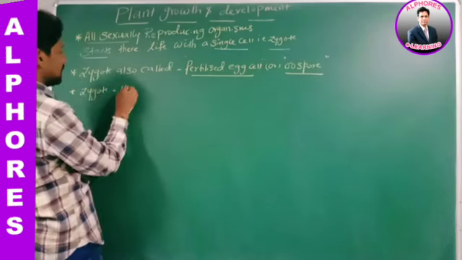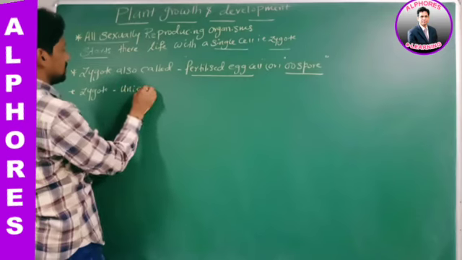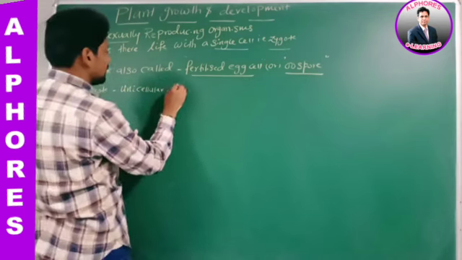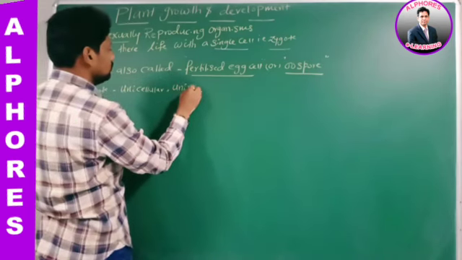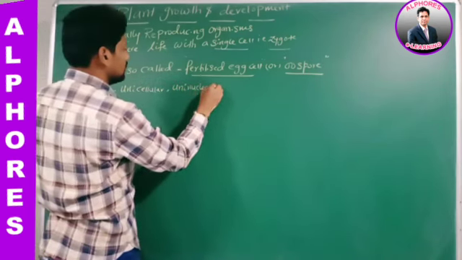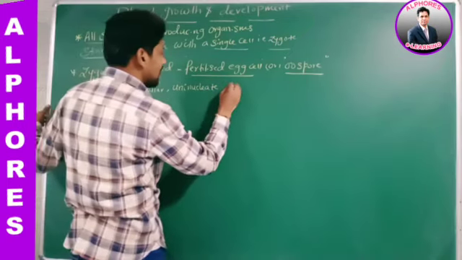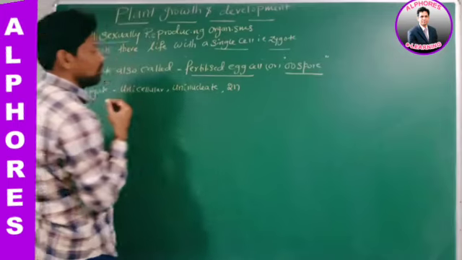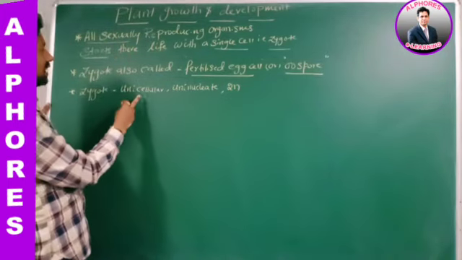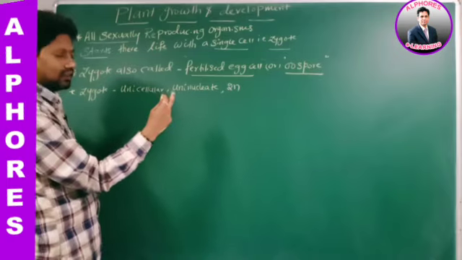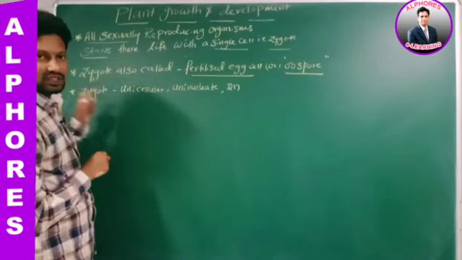Zygote is unicellular. It is uninucleate, right? And is it haploid or diploid, sir? It's diploid. Zygote is a unicellular, uninucleate, and diploid cell. Is this statement okay?